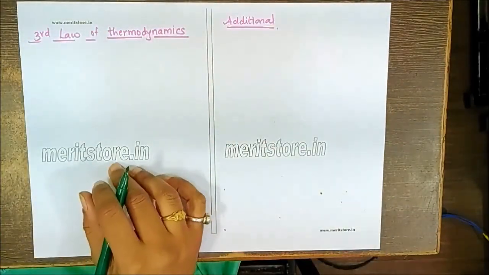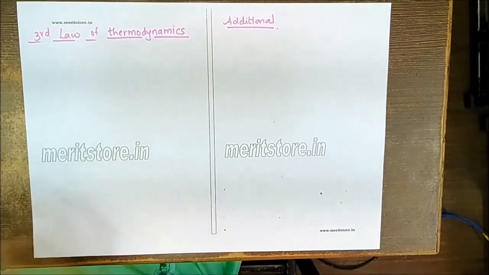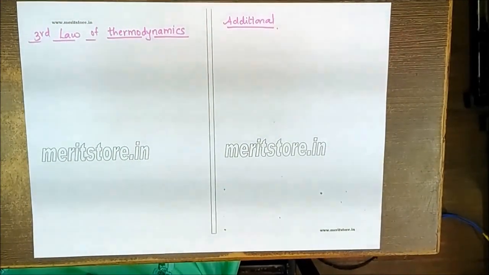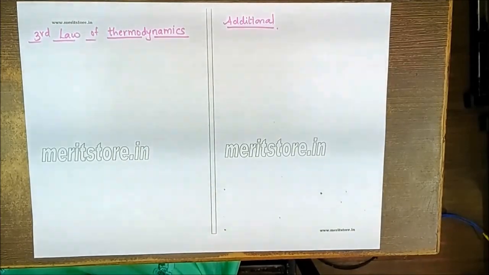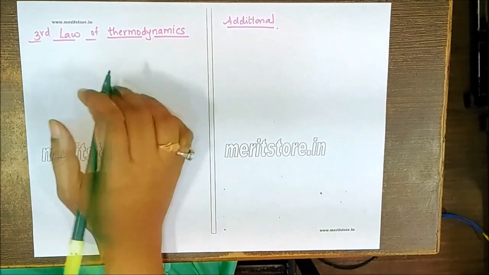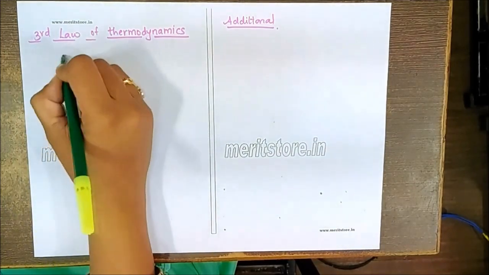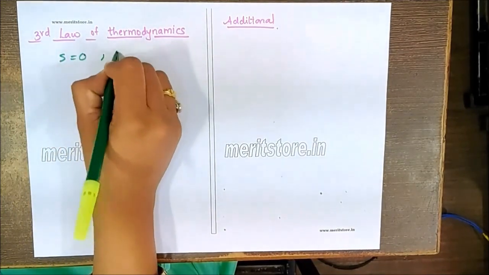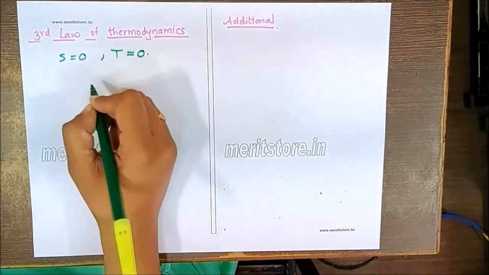Now the last additional points and some on the third law of thermodynamics. The third law of thermodynamics deals with the entropy of a perfectly ordered crystalline substance, which is always found to be 0. That is, S is equal to 0 if the absolute temperature is 0 Kelvin.